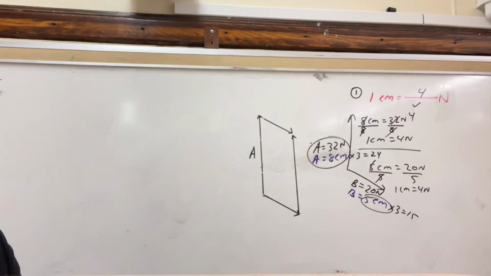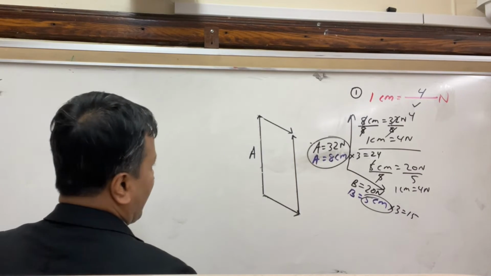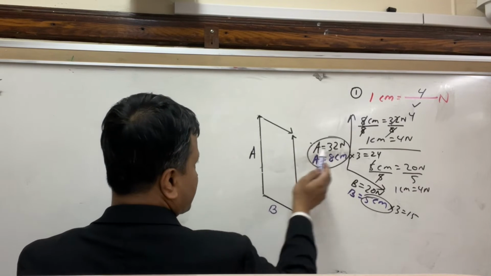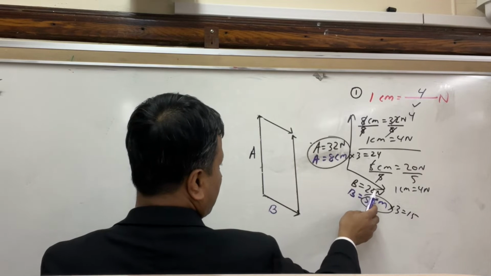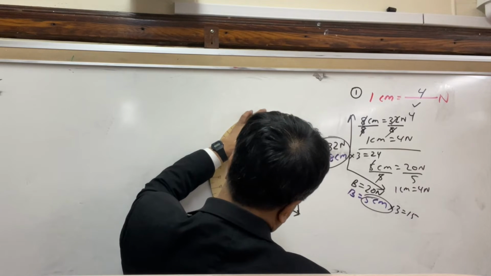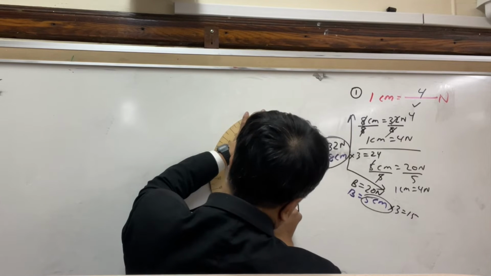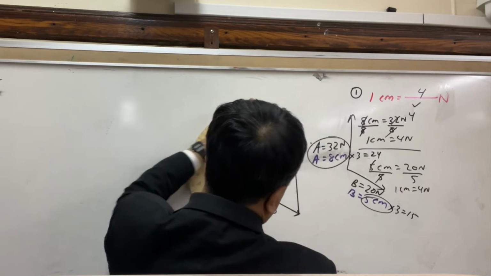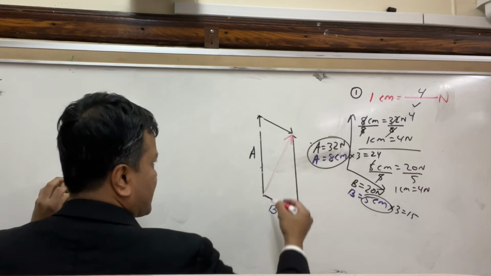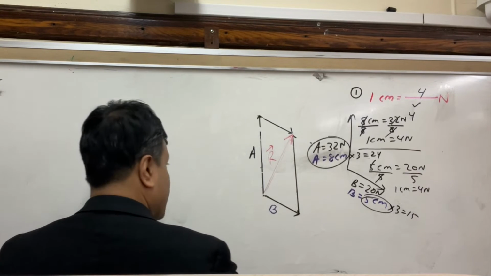Now the next thing you're going to do, you're going to draw the resultant. You have this is A, you have this is B. You know A is 32, B is of course how much? 20, and you're going to see the resultant. So make sure you have the arrow. If you don't have arrow, you don't have resultant. And of course you're going to say R hat. So this is your resultant.